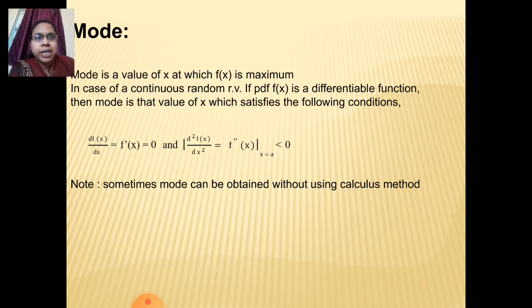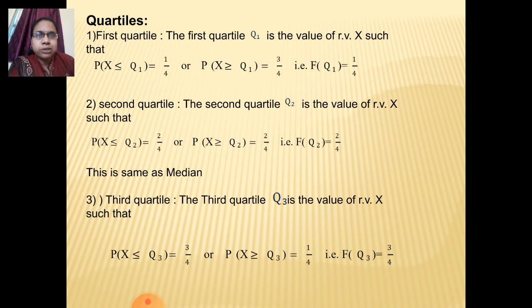We take the first derivative and equate it to 0. Then we find the second derivative. If the second derivative is less than 0, that is negative, then the point at which we get our maxima is called the mode of the continuous random variable. This is the note: sometimes the mode can be obtained without using the calculus method. We are going to study these kinds of examples in the next lectures.